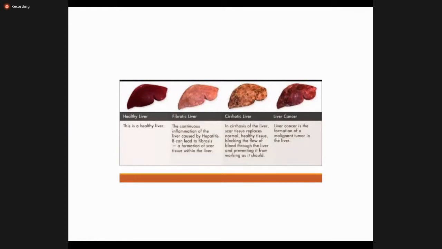An oncogenic process starts. So it is important to know that hepatitis B and C, if not treated, can ultimately cause liver damage like fibrosis, cirrhosis, and liver cancer.